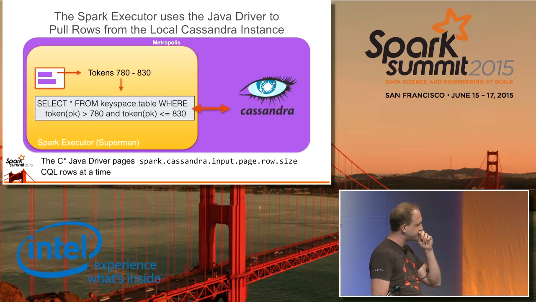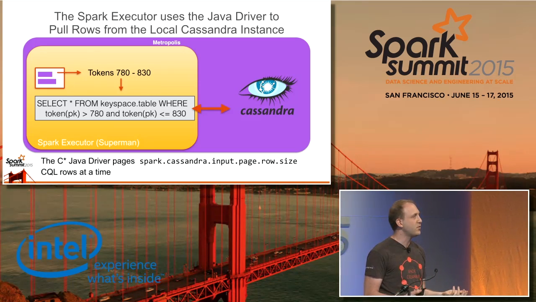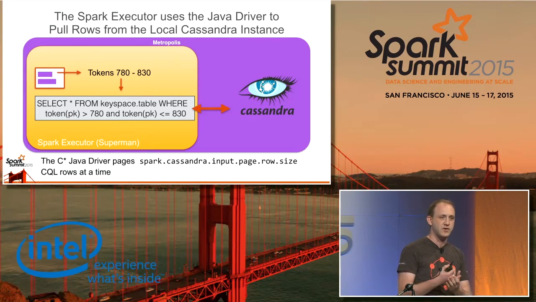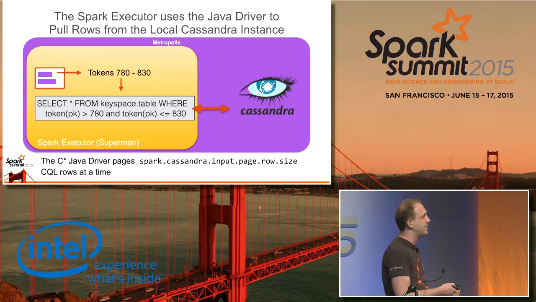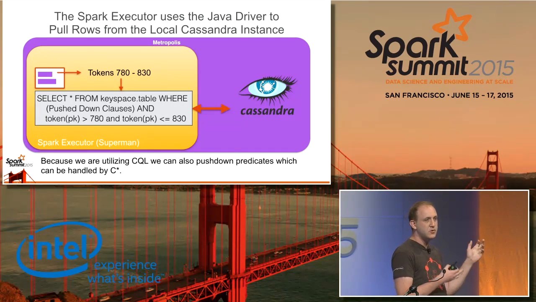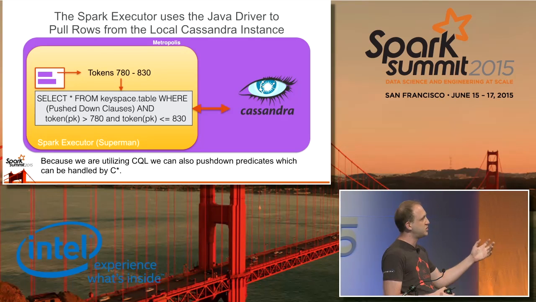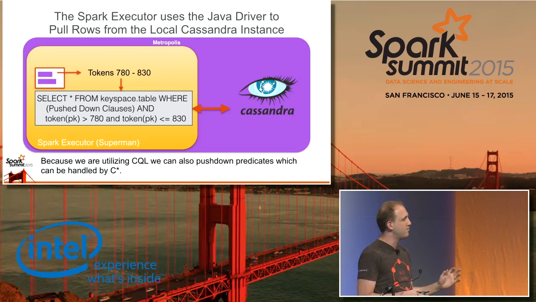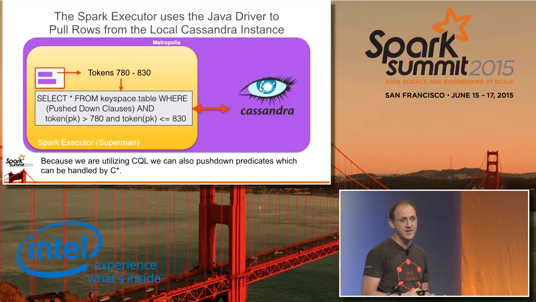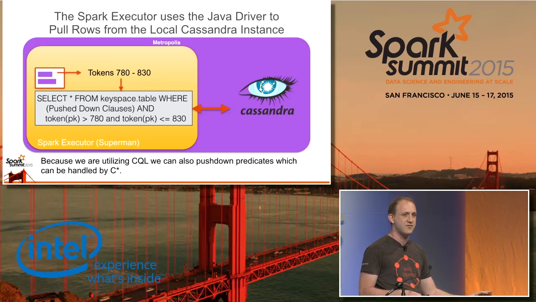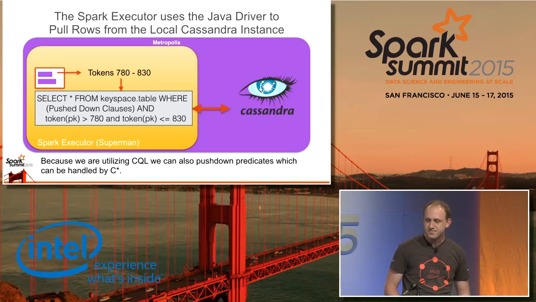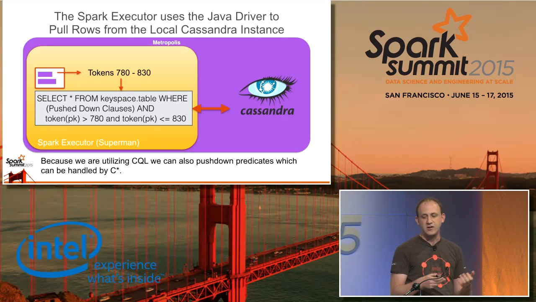So this is basically how you can affect how quickly data is pulled from Cassandra while you're running these queries. So again, another cool thing about having CQL here is that any pushdown that you can do to a CQL query, any queries on secondary indexes or clustering keys can be done here as well. So we can actually use the interface that the connector provides to push down clauses to Cassandra to minimize the amount of data we're actually pulling out of our Cassandra tables. So this is one of the most efficient ways to make use of Spark and Cassandra together, because we want to minimize the amount of work that Cassandra has to do, because it just wouldn't make sense to pull all of the data out, then to filter it in Spark when we could have done it on the Cassandra side in the first place. So that's basically how we would go about loading a large amount of data.